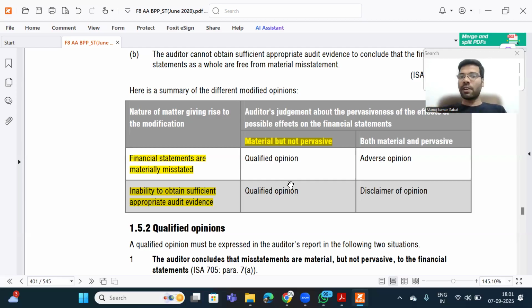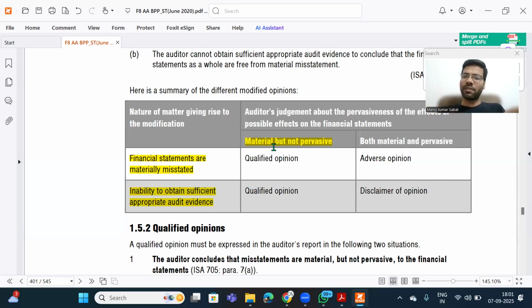And if the majority of your financial statements, the majority of the profit and loss account, the majority of the balance sheet is affected, then in order to show the impact of the misstatement we use the word pervasive, right? For example, you completed the audit and you have finalized that your debtors are not correct, your stock is not correct, your creditors are not correct, your assets are not correct, which means multiple accounts are affected here, right? Then we say it is pervasive. But in a qualified opinion, the misstatement should be material but should not be pervasive, right?